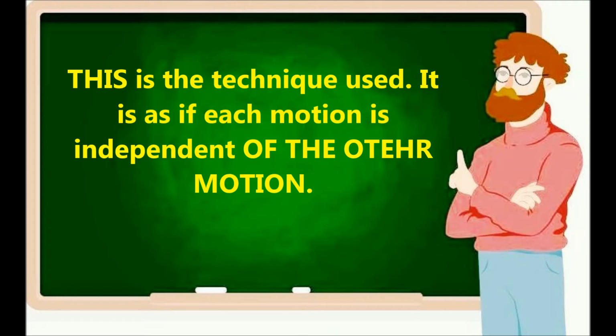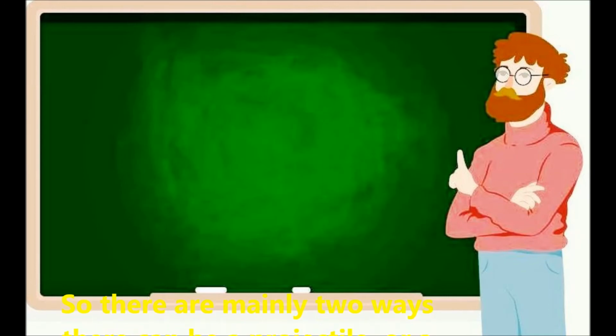This is the technique used. You understand? There could be two motions in a body because of two different reasons. We can consider each reason separately, find out the one-dimensional equations, then compare and resolve the two-dimensional motion. It is as if each motion is independent of the other motion. Two motions in a body can be taken as two different single motions. This was the historic turning point actually in the history of physics.